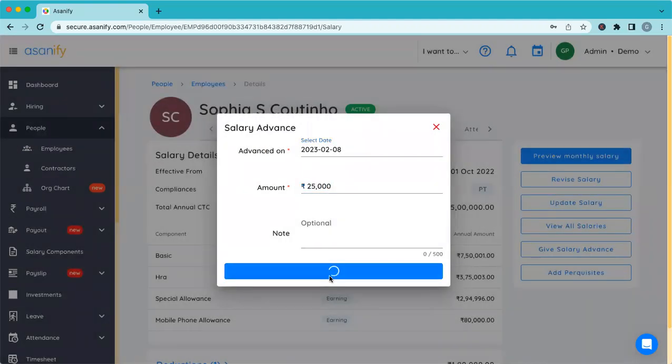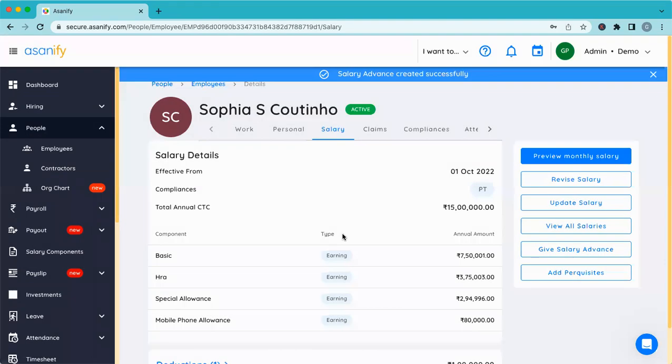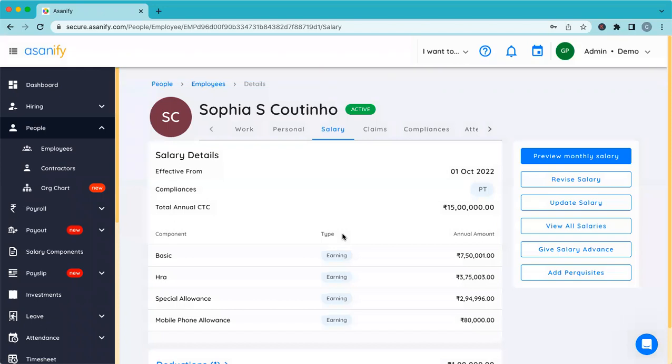Let's say I've given 75,000 as advance over 3 months and I'm going to recover that. Now that I've entered these 3 25,000 entries, when I run the December payroll, automatically that 25,000 will get deducted. Similarly, when I run the January payroll, it will automatically deduct 25,000, which is entered as an advance for January already. So you should do this so that you don't have to worry about manual adjustment at all.